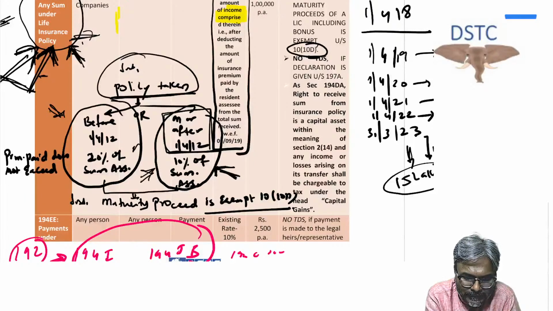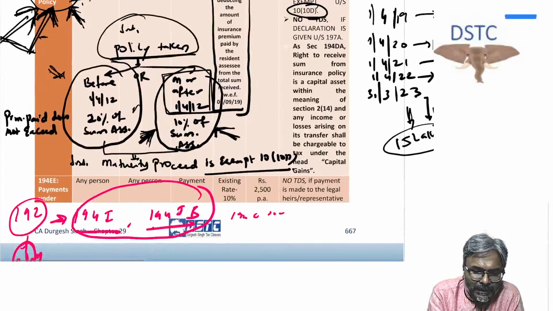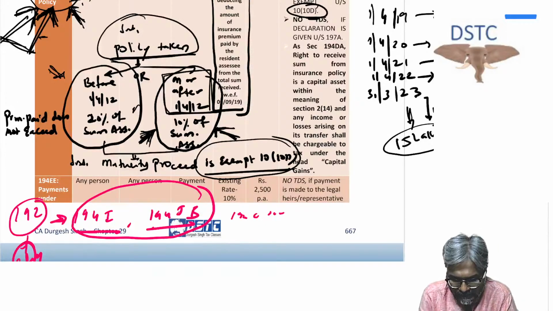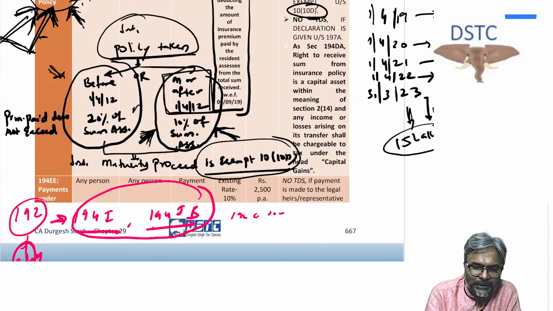Is that point clear to all of you, students? 10% of the sum assured. Fine, students, that is the point. Now, if in such a case your premium does not exceed that, then the maturity proceeds are fully exempt. The maturity proceeds, students, are fully exempt.